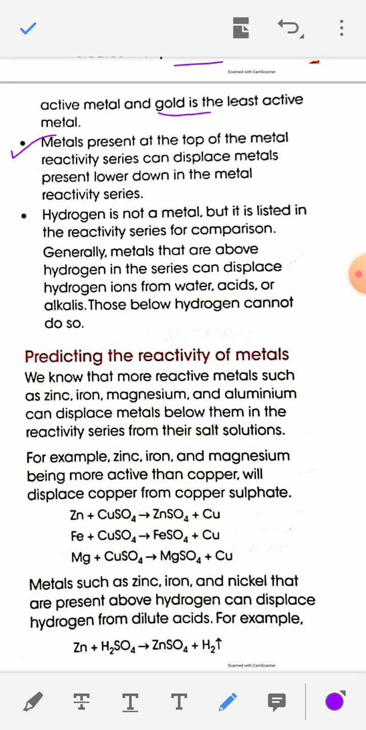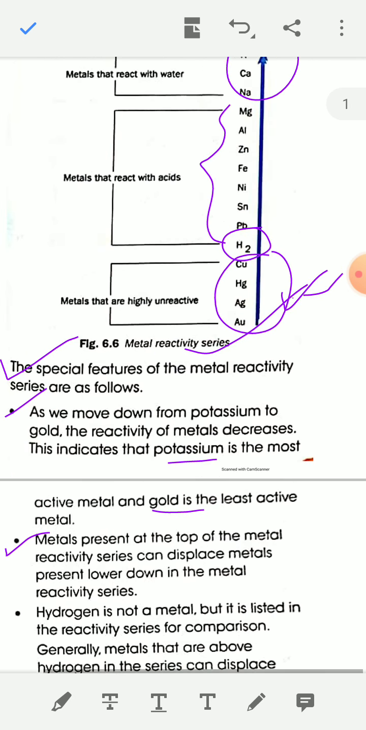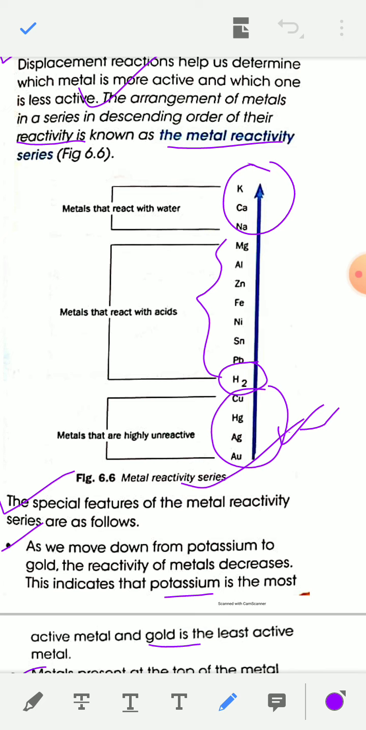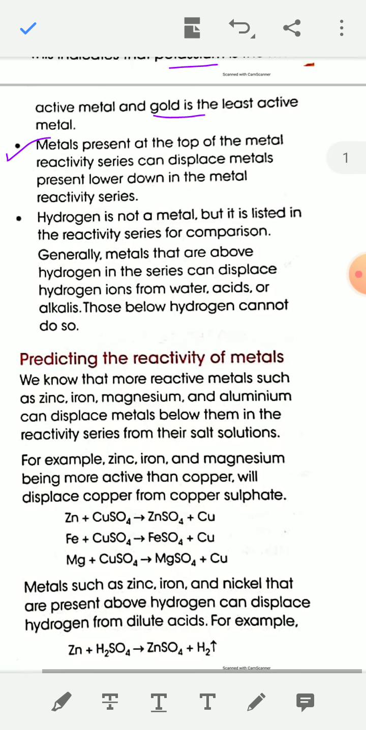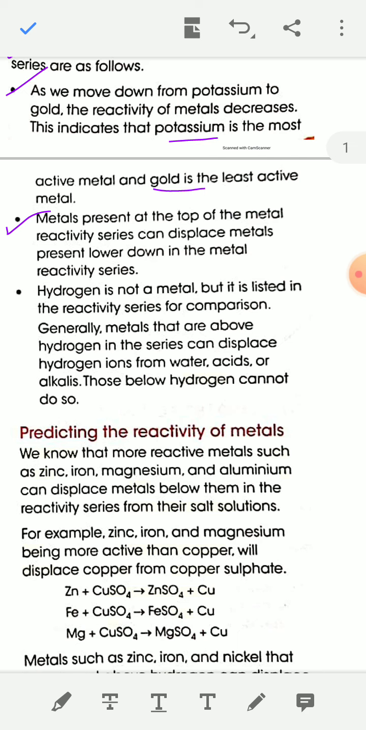Second point: a metal present at the top of the metal reactivity series can displace a metal present lower down the metal reactivity series. That means the metals placed above in the reactivity series, which are more reactive, can displace the metals present at the bottom of this reactivity series. That means more reactive metals can displace less reactive metals from their salt.